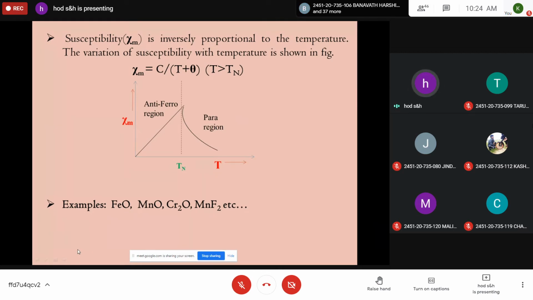So up to Neel temperature, it is the antiferromagnetic region. It has magnetic dipoles anti-parallel to each other with equal magnitude, but shows a slight magnetization. But at the Neel temperature and above, it behaves as a paramagnetic material. So these are called antiferromagnetic materials. Examples, as I said, are ferrous oxide, manganese oxide, chromium oxide, MnF2, etc. These are the examples of antiferromagnetic materials.